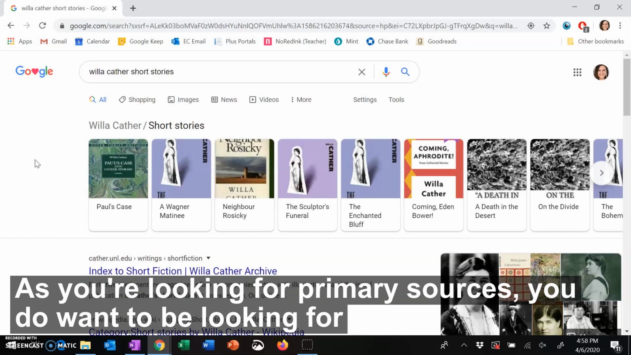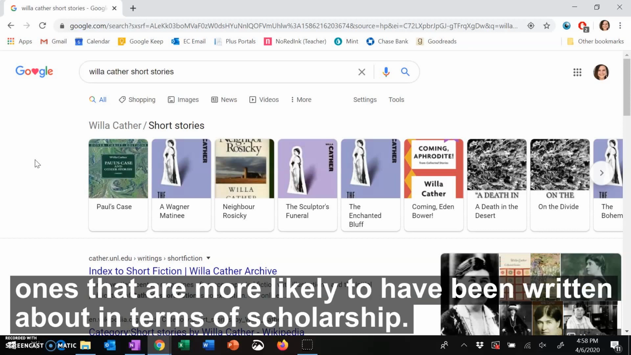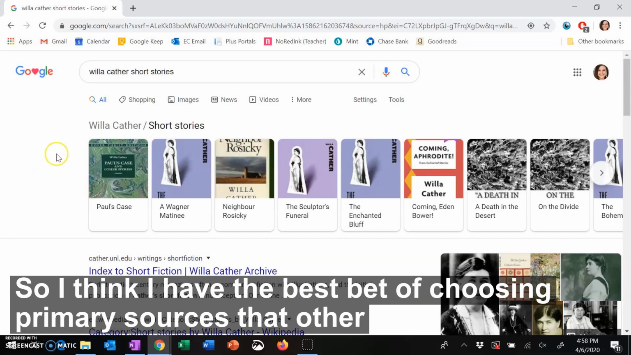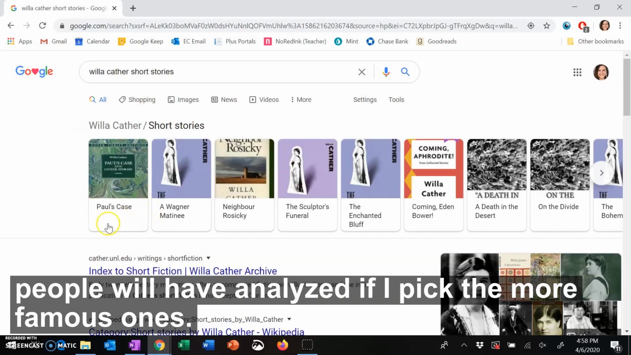As you're looking for primary sources, you do want to be looking for ones that are more likely to have been written about in terms of scholarship, and those are probably going to be the ones that are more famous. So I think I have the best bet of choosing primary sources that other people will have analyzed if I pick the more famous ones.